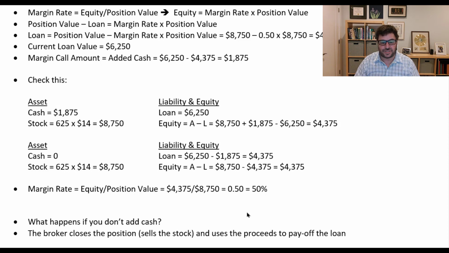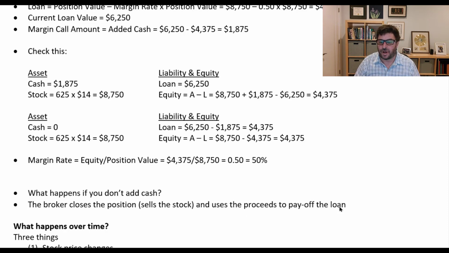Again, what happens if I don't add the cash? Then the broker closes the position and uses the proceeds to pay off the loan. I want to be clear here. The broker doesn't close the account. They just close the position. They sell the stock, use the proceeds to pay off the loan. There's still more value of stock than there is the loan, but not enough to keep it going.